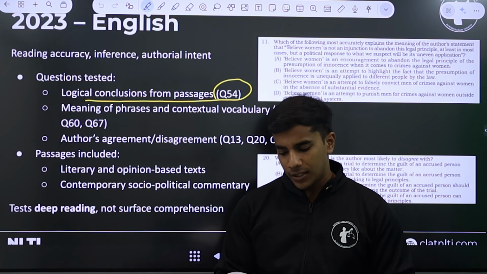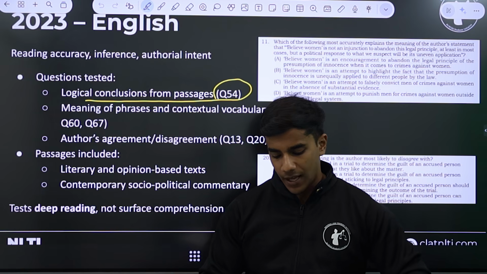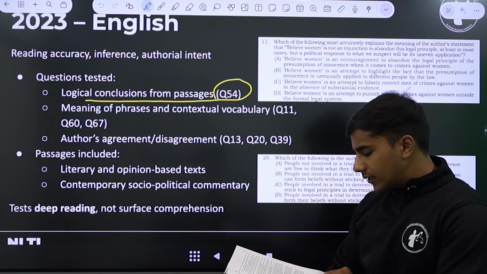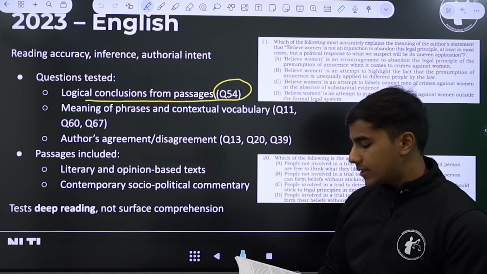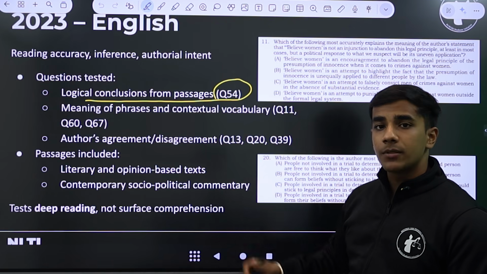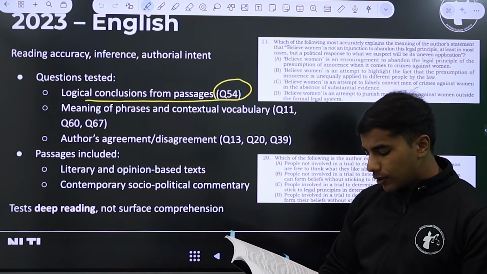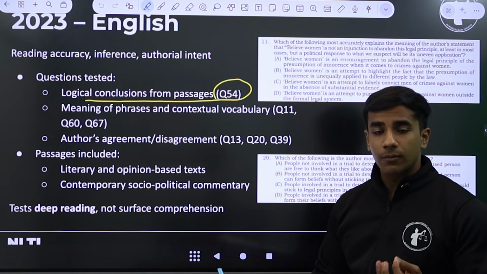This is a passage written by Geeta Jayaraj in Frontline, and question 54 came directly from it. This is a passage about a film that had come recently, and the question that comes from this passage is, which of the following would be the most fitting conclusion derived from the passage?